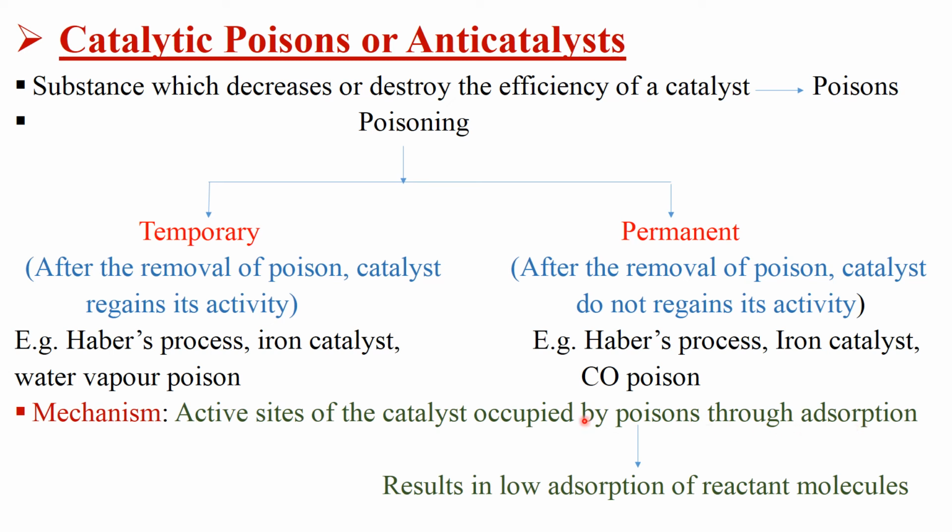But if we use poison, these active sites of the catalyst are occupied by the poisons through adsorption, and this poison blocks the active sites for the reactant molecules, due to which there will be no reaction or a decrease in the rate of reaction. So this is the mechanism of how poison destroys or decreases the efficiency of a catalyst.